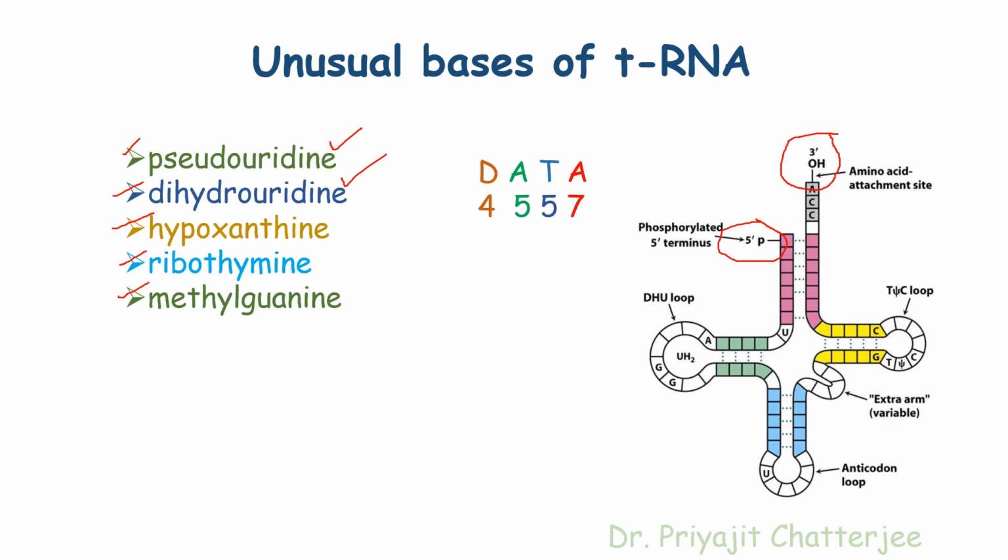On the basis of the attached amino acids, which are attached on the amino acid attachment site or the 3' end of the tRNA molecule, tRNAs are of 20 types. This is all about the structure of tRNA. Now we will see the structure of ribosomal RNA or rRNA.